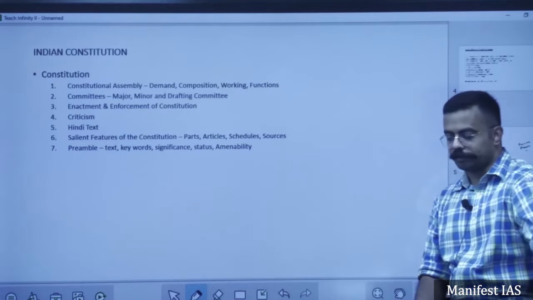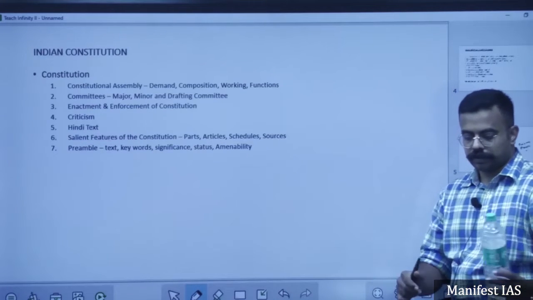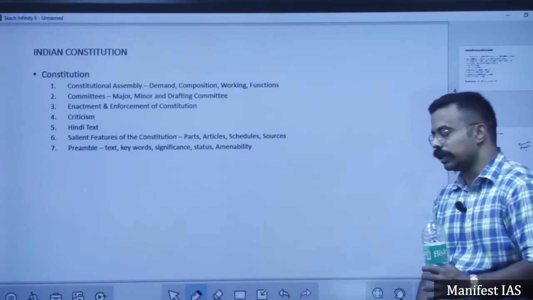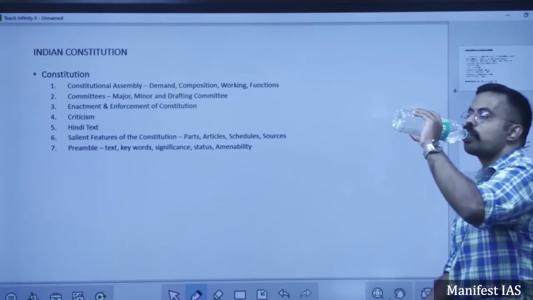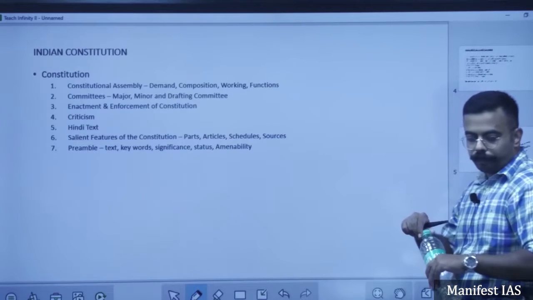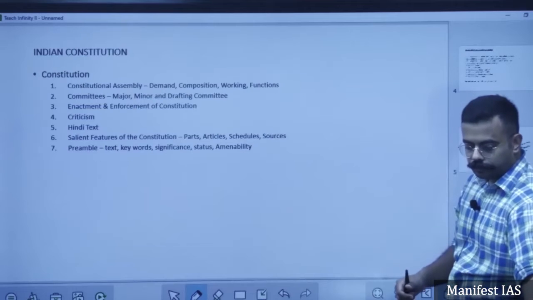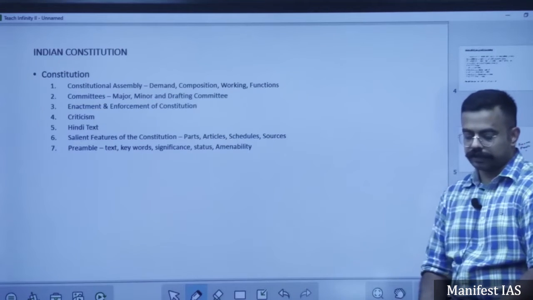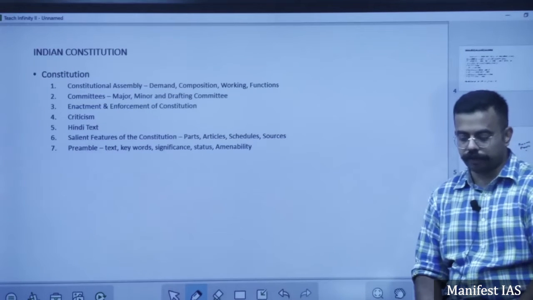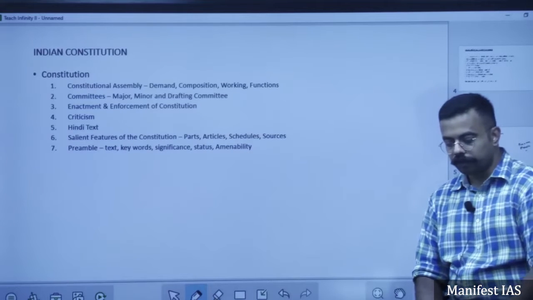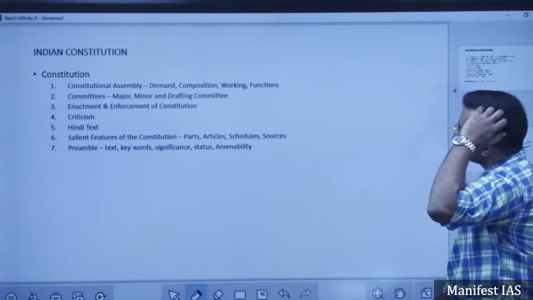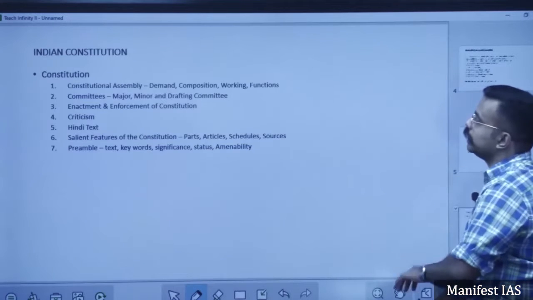Later on, the Cabinet Mission comes in 1946. They allow for the formation of the Constituent Assembly. So this is where the demand started.